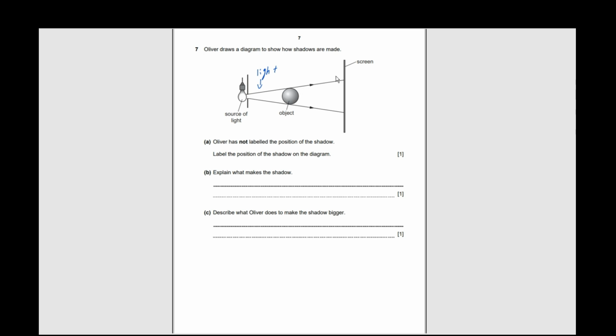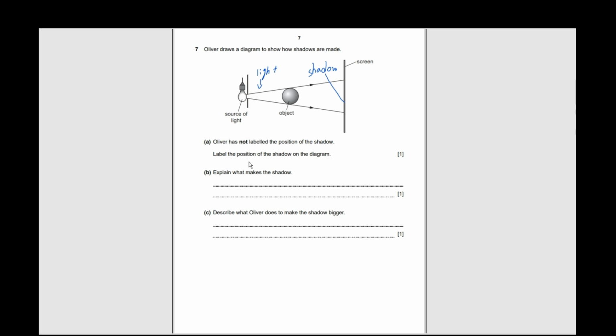So a shadow will be cast here. This is where the shadow will appear. So we can see this one is a shadow. We have to label the shadow. All right, so this is done.